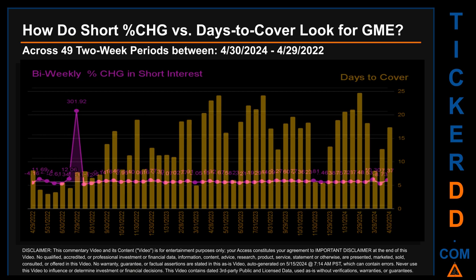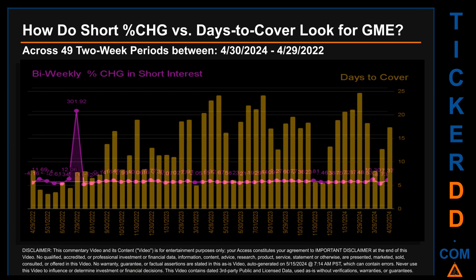Other interesting data points include: the largest percentage increase in short interest was 301.92%. It occurred once on July 29, 2022 settlement date. The largest percentage decrease in short interest found across those 49 2-week snapshots was -11.12%. It occurred once on August 15, 2022 settlement date.